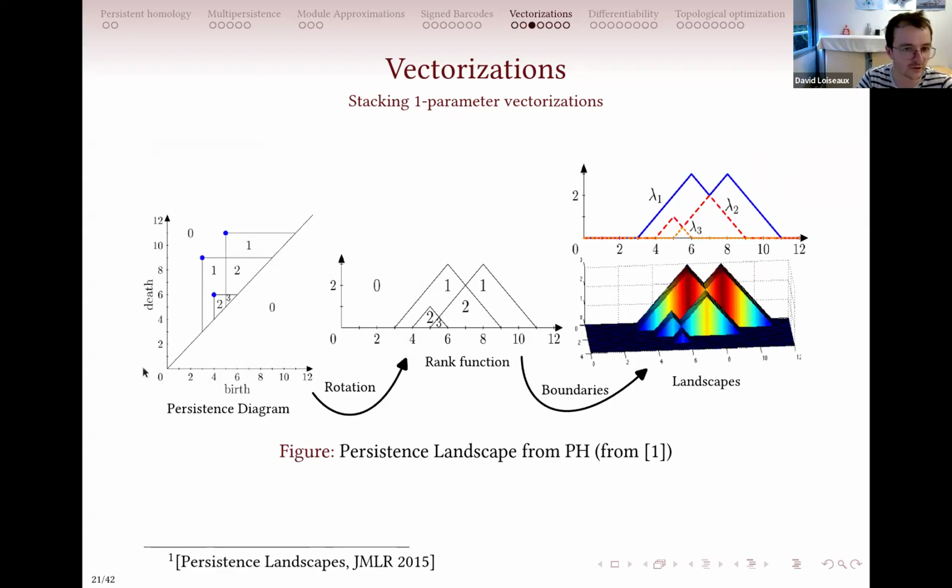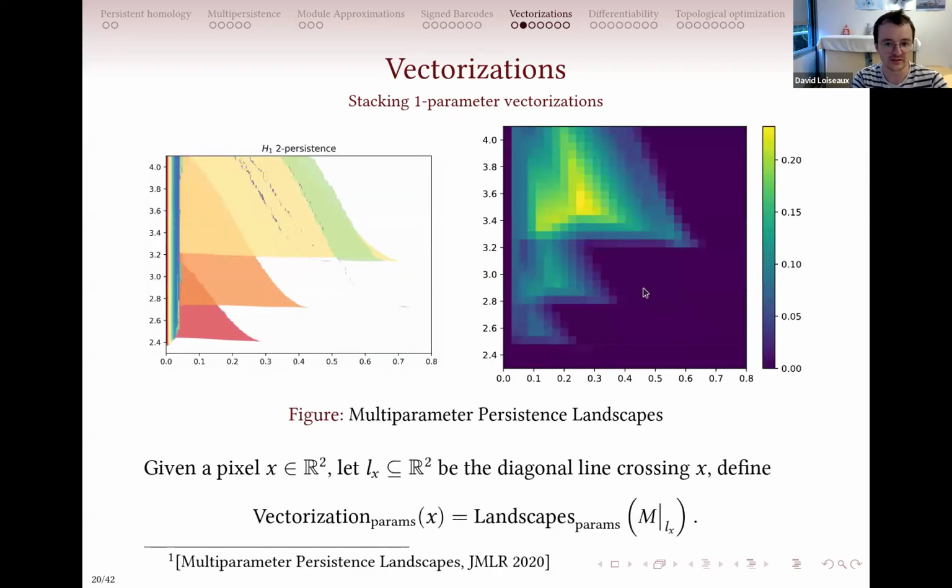And just as a reminder, you get the landscape by doing something like this. You start from a persistence diagram, so that will be points in the plane, okay? And you just rotate them by 90 degrees, and you will get the rank function. And by looking at the boundaries, you define this kind of landscape that, when you evaluate them on a grid, will give you this nice image. Okay, so you've just stacked one-parameter filtrations, and that will give you a representation.